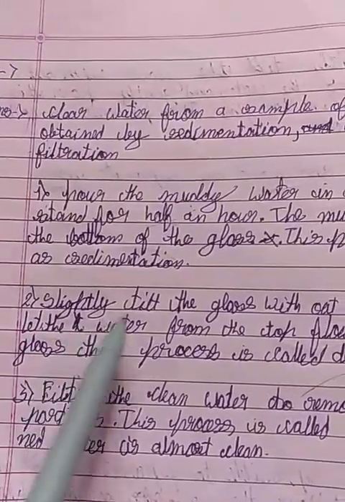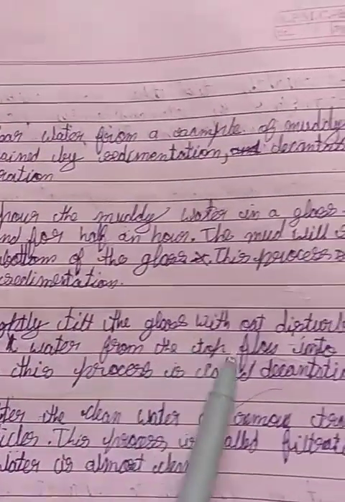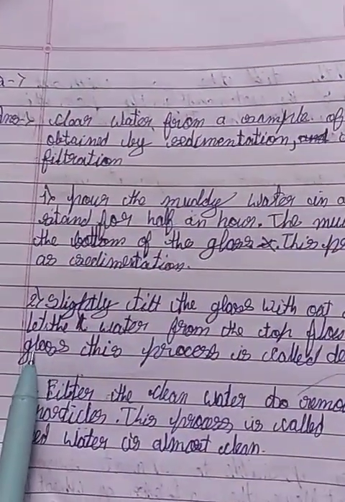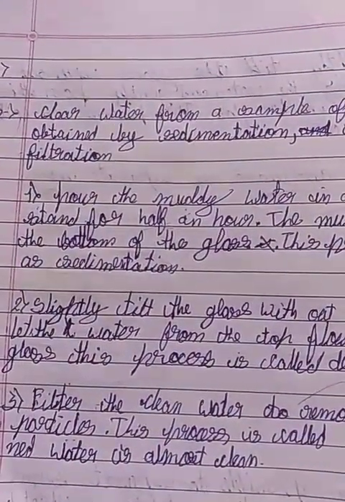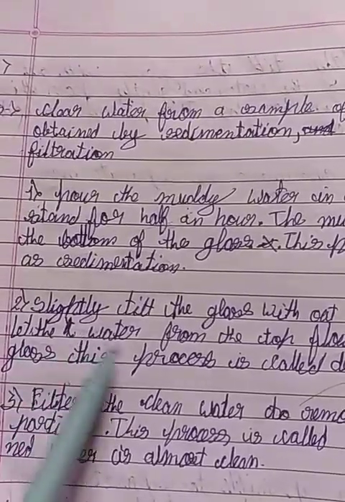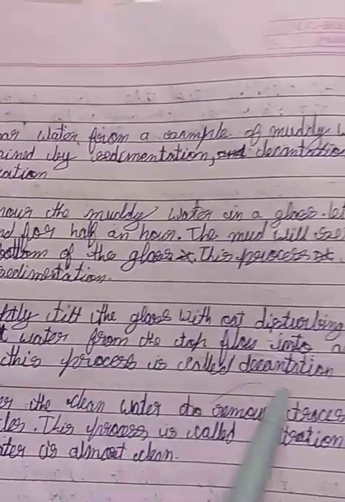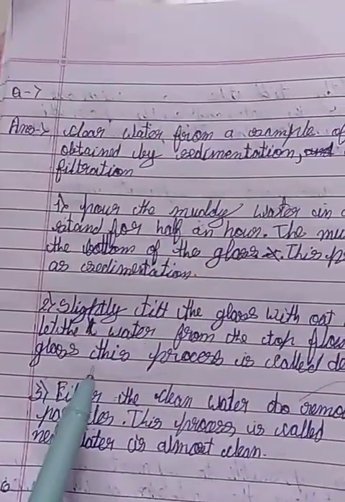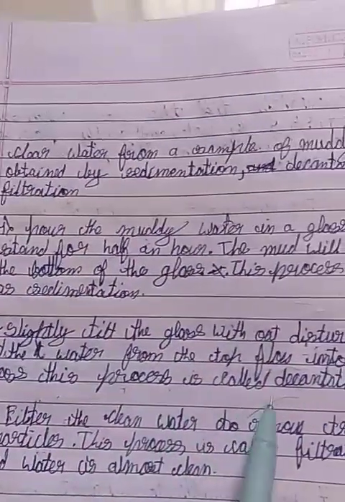Second, slightly tilt the glass without disturbing the mud. Let the water from the top flow into another glass. This process is called decantation.